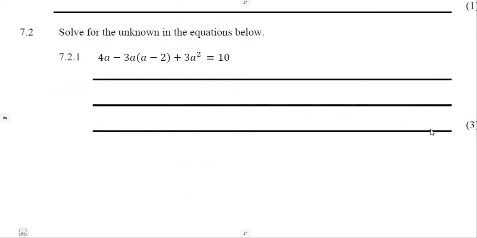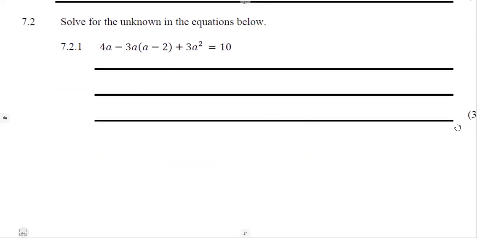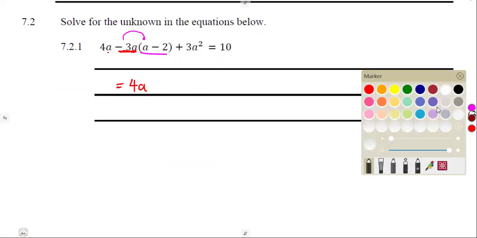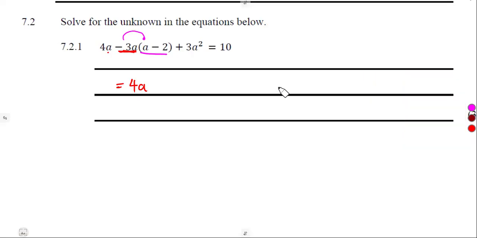Solve for the unknown in the equations below. Solve for a. So how can we solve this? Let's expand brackets. Remember, minus 3a has to multiply everything in this bracket. So it's minus 3a times a, which is minus 3a squared.